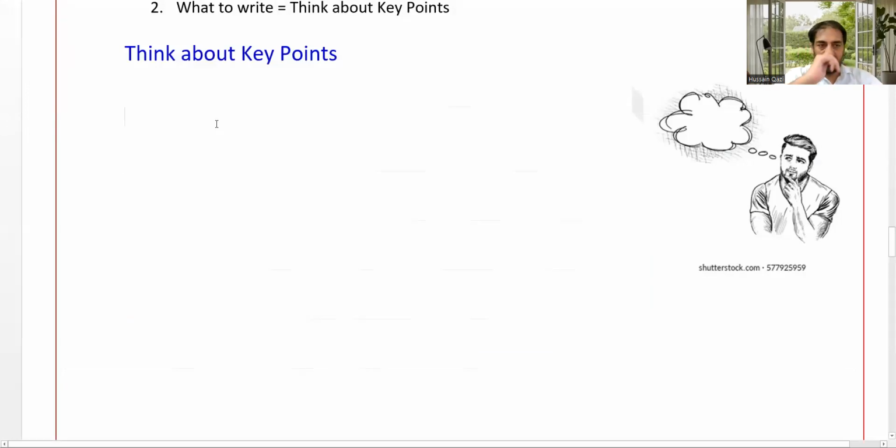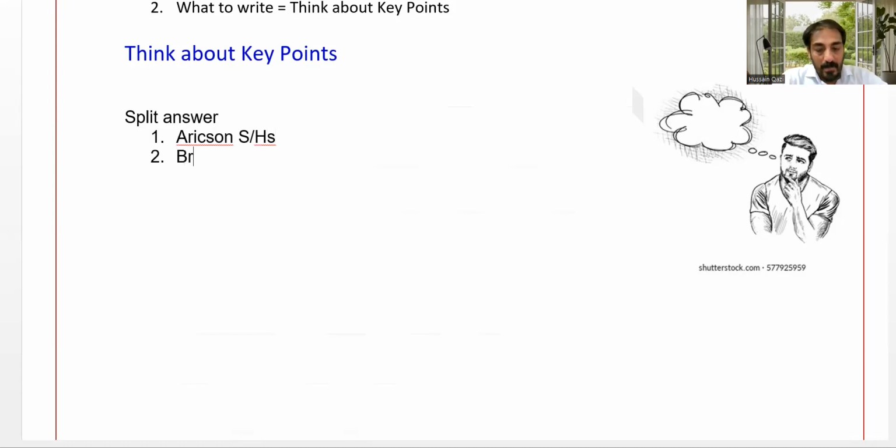Very first thing, whatever we write, we need to split our answer into 2 parts. Number 1, Ericsson shareholders' perspective. Number 2, BRIC shareholders' perspective.